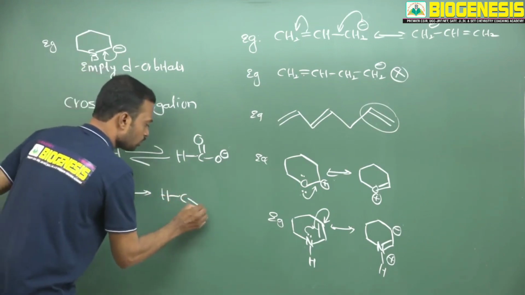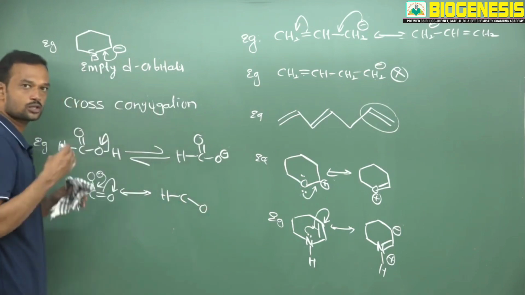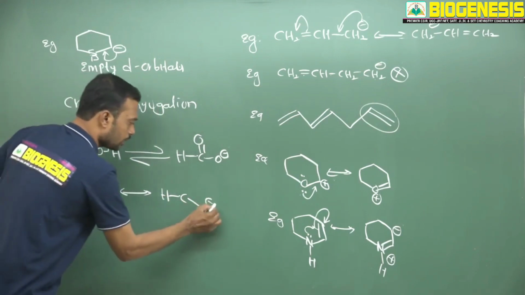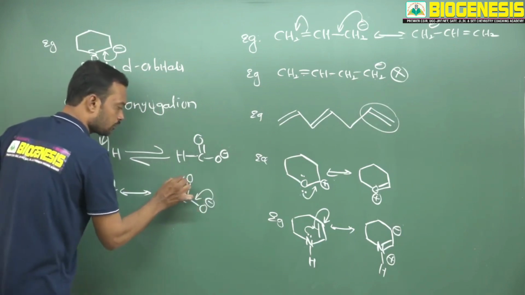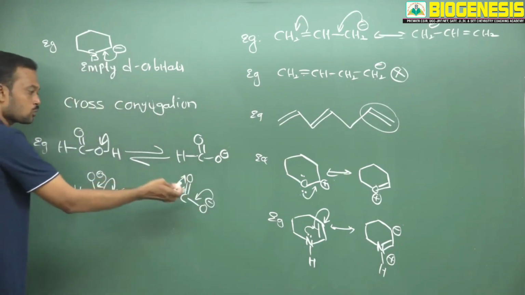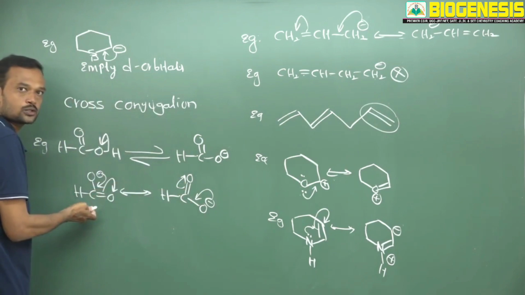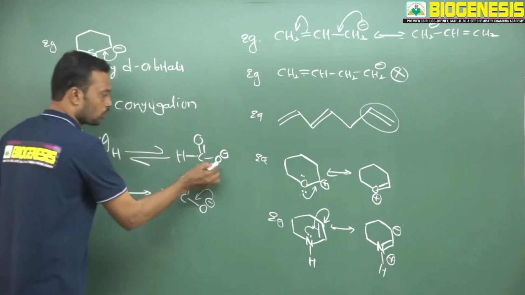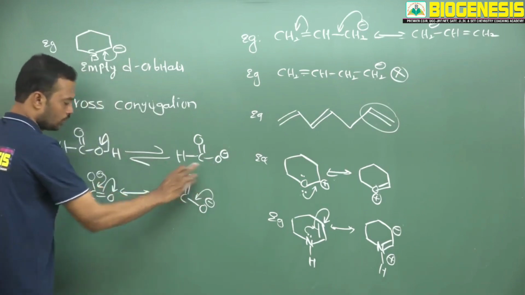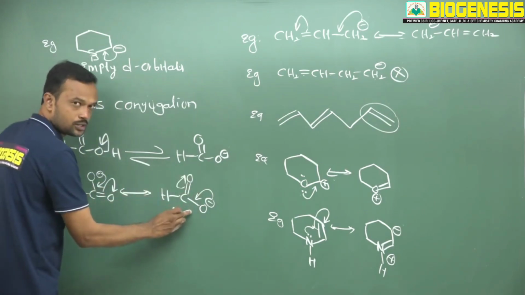Now hydrogen is a neutral atom which doesn't withdraw electrons, doesn't donate electrons. Now this oxygen carries the negative charge, and here you will get a double bond. So later on this negative charge migrates here, it will transfer like that. So one more time it will bounce back to the original molecule like this. So whenever formic acid loses a proton, it forms a formate ion. This formate ion is stabilized by resonance.